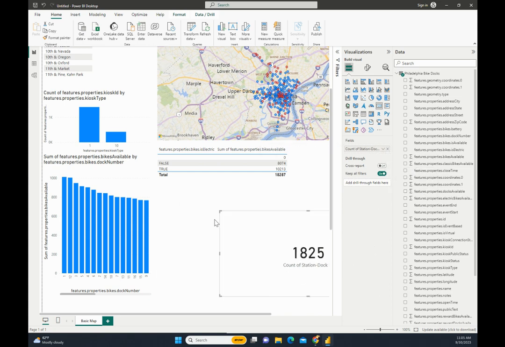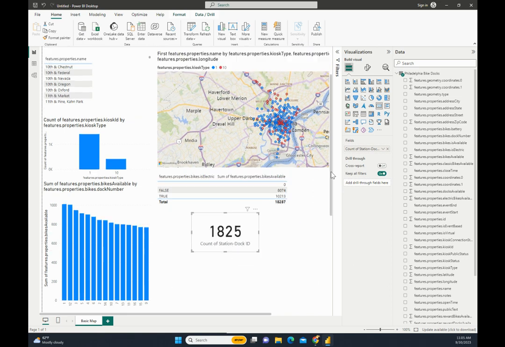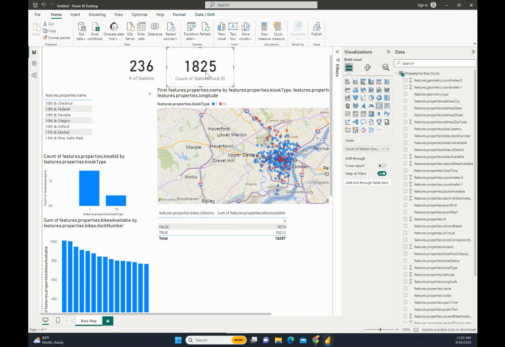So we've got 1,800 bike docks in the city of Philadelphia. And items. Ooh, number of docks.